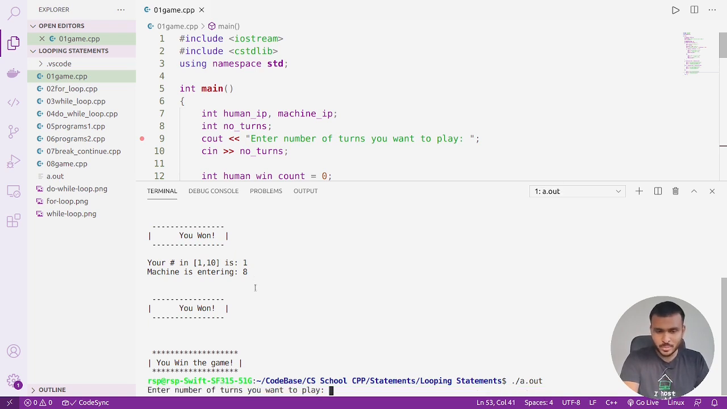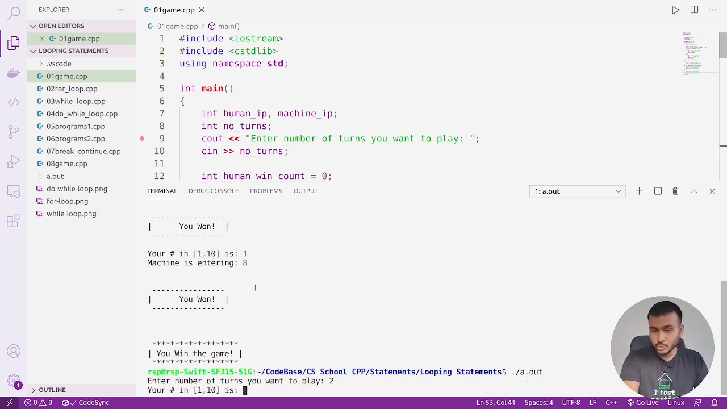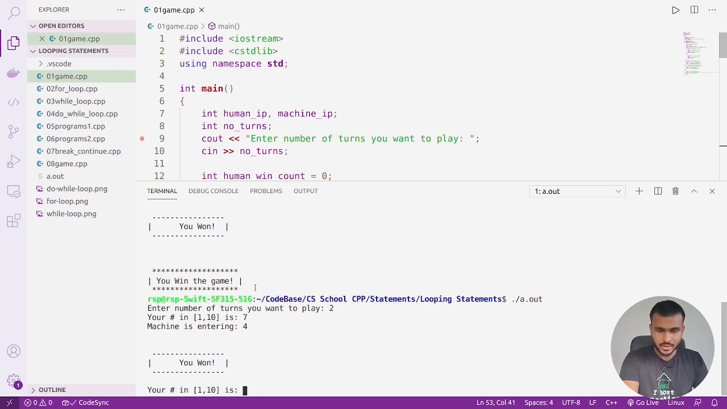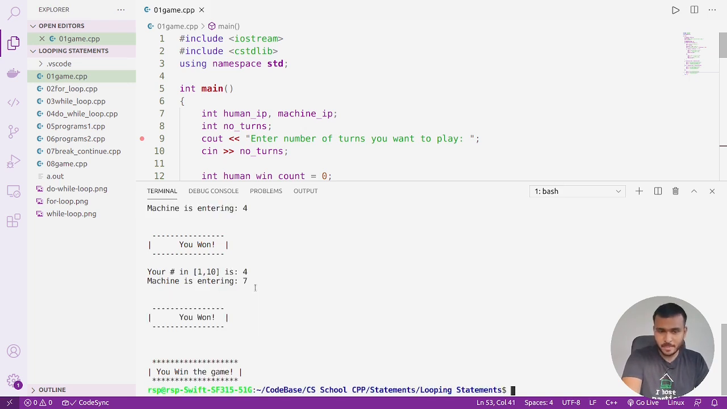I'll just show you one more time. Let's say we play for 2 turns. Let's say I enter 7, and the machine is entering 4. So it's not hard-coded logic that I've written that the sum should always be 9. Somehow it is coming to 9. Let's enter 4 this time. The machine is again entering 7. Again we are winning the game. I don't know, somehow the machine is not performing well this time.